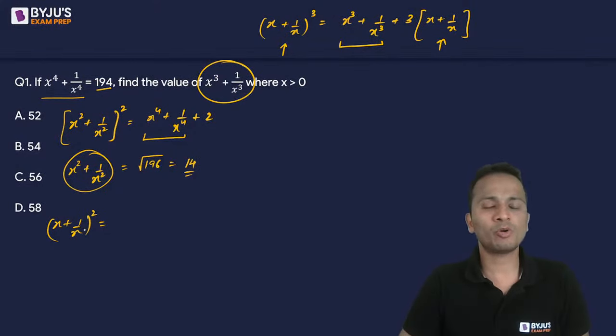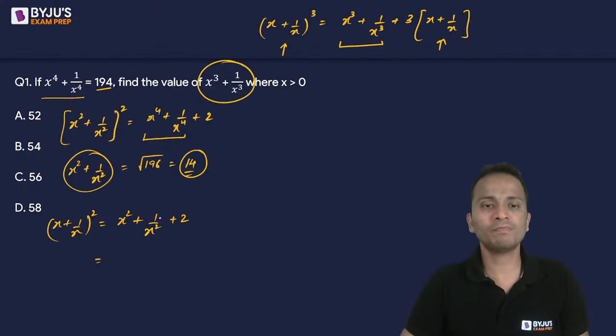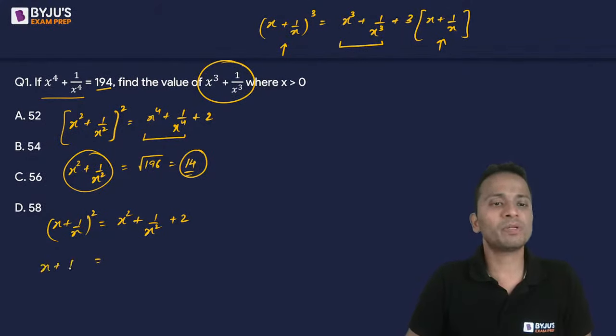So x plus 1 upon x whole square, I can write as x square plus 1 upon x square plus 2. All right. The value of x square plus 1 upon x square I already calculated, which is 14. So 14 plus 2 is 16. So taking square root on both sides, what will be the value of x plus 1 upon x? Under root 16, that is equal to 4.